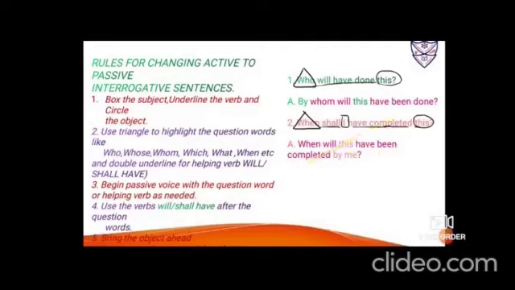So two pairs you could see on the screen: first one is WH and helping verb, next is be and been and the V3 form. Okay. Then add by, and finally write the subject at the end. While dragging it to the end, I changes to me. Then a question mark. So it sounds, when will this have been completed by me?